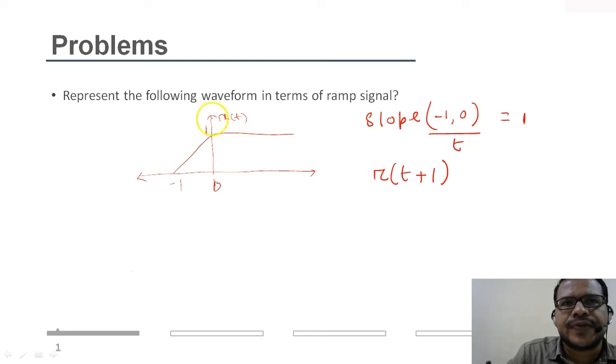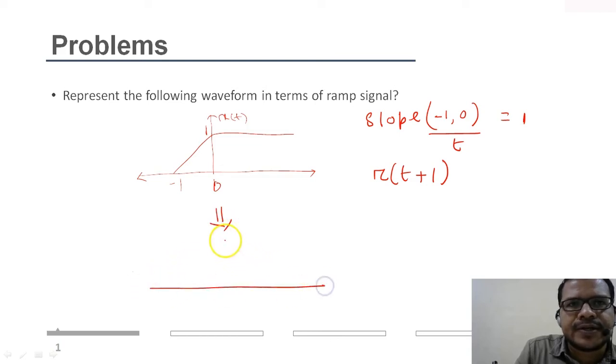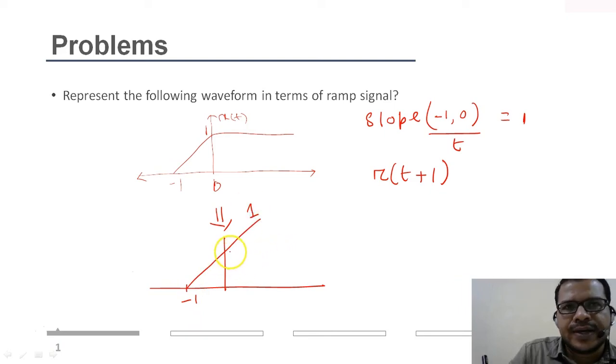Then let's see how this will look if I represent it graphically. From t equal to minus 1, it goes on increasing and the slope is 1, right? Then at t not equal to 0, you see the slope becomes 0. So the slope goes from 1 to 0.